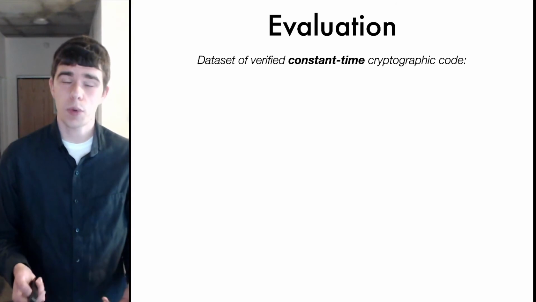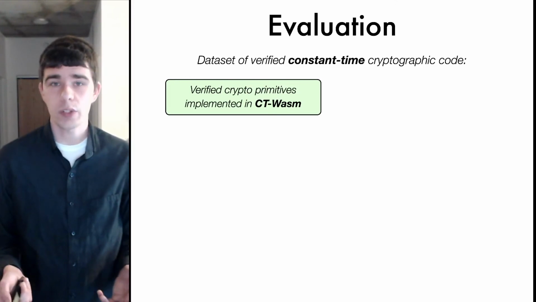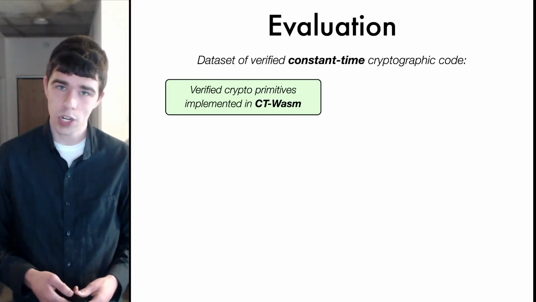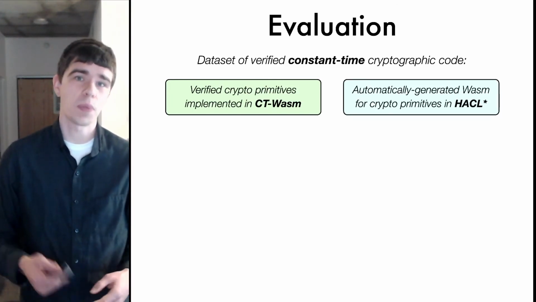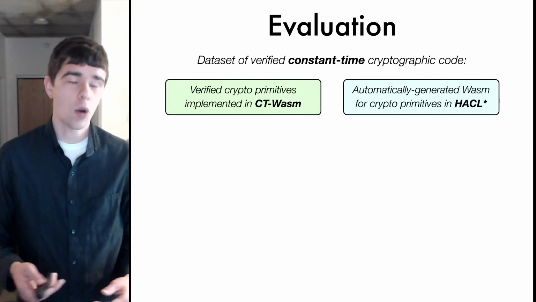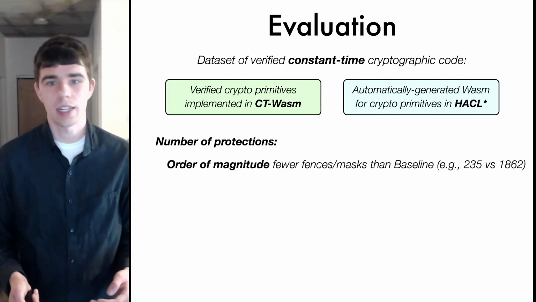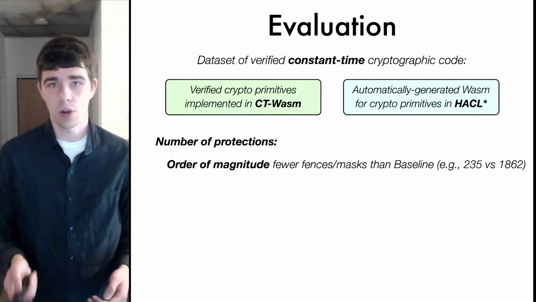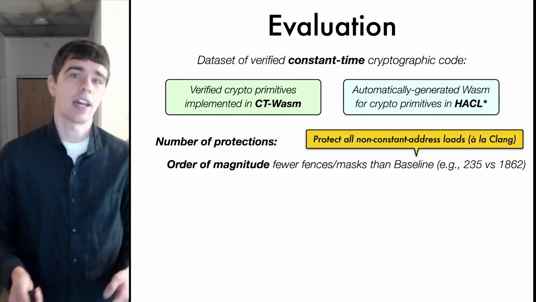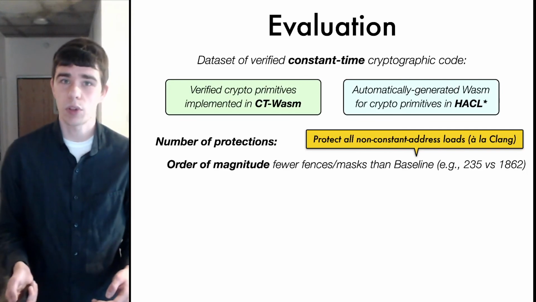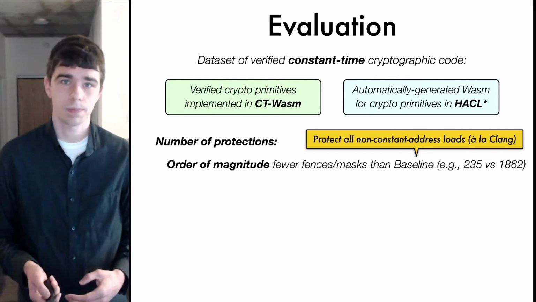We took cryptographic code from two different sources for our evaluation. First, we used some verified cryptographic primitives from the CT-WASM project. And second, we also took some automatically generated verified WASM code from the HACL* project. Our evaluation shows that Blade inserts an order of magnitude fewer protections, that is, fences or SLH masks, than our baseline scheme. And our baseline scheme just inserts a protect for all loads that have non-constant addresses. This is very similar to what's done today in Clang when you use its speculative load hardening pass.